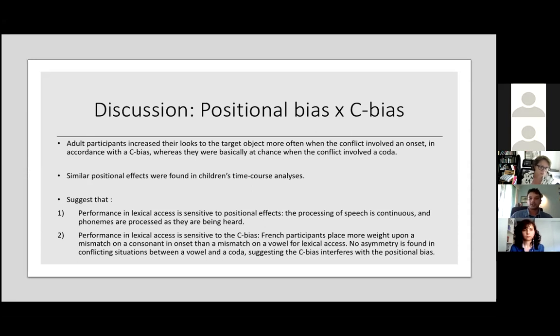And so the processing of speech is continuous and phonemes are processed as they are being heard. And secondly, performance in lexical access is also sensitive to the consonant bias. So French participants place more weight upon a mismatch on a consonant in onset than a vowel mismatch for lexical access. But no asymmetry is found in a conflicting situation between a vowel and a coda. And this suggests that the consonant bias interferes with the positional bias.